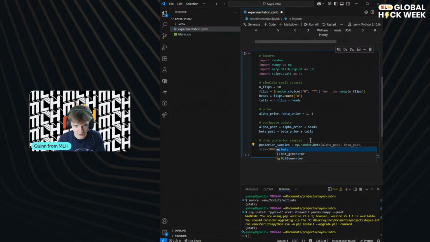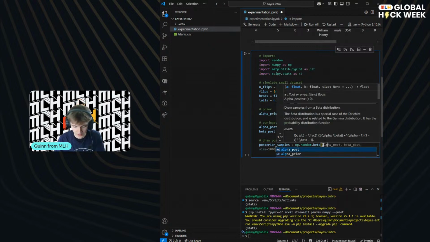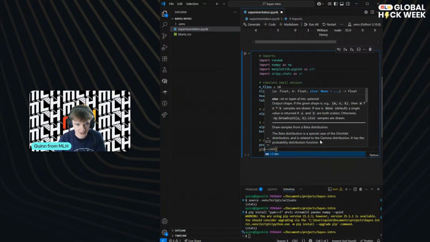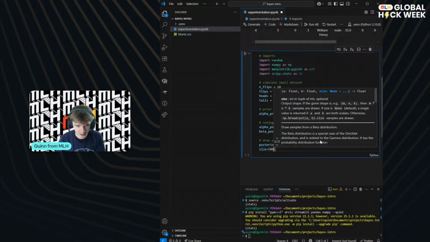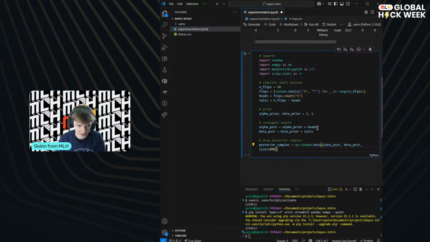We've got random.beta. So this is our distribution. And then we're putting in our parameters, right? Remember that alpha and beta are parameters in our distribution. These help define the shape of the curve, like that bell curve, but this is slightly different because it's beta. Okay, and then we will say size, and let's just make it big, 5,000. Perfect. So this is going to resample a bunch of times. And using this, we can compute this range where we say, across all of these different samples that we've made, this is where our values fell.